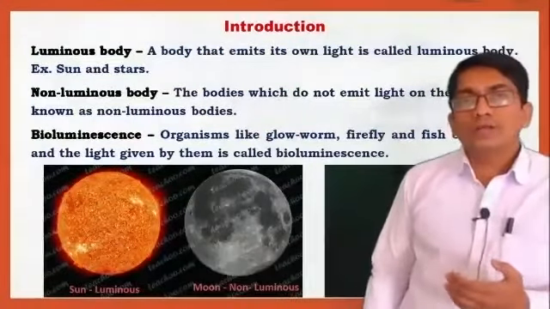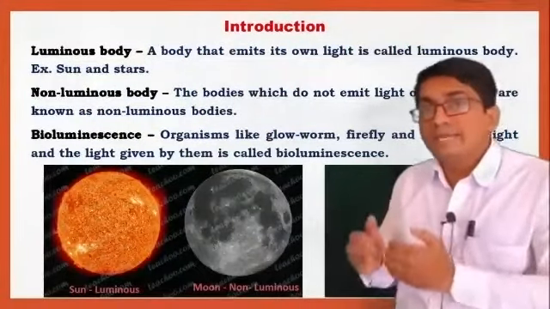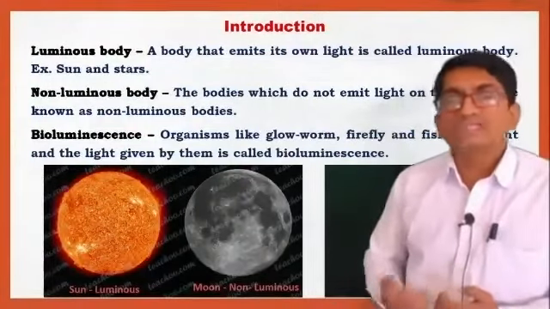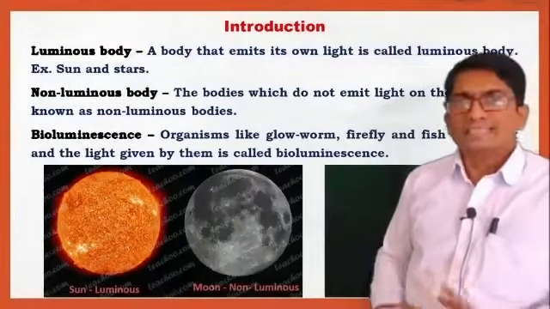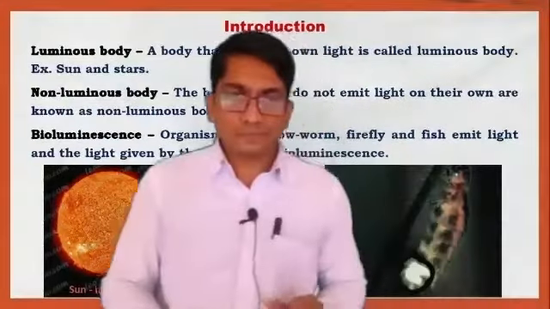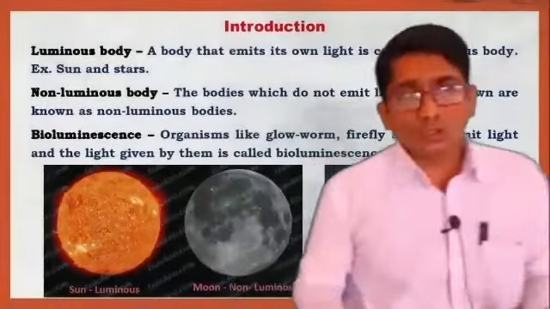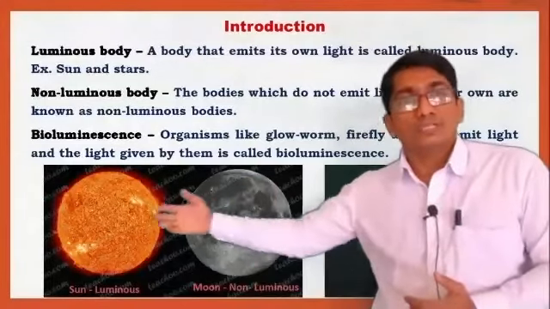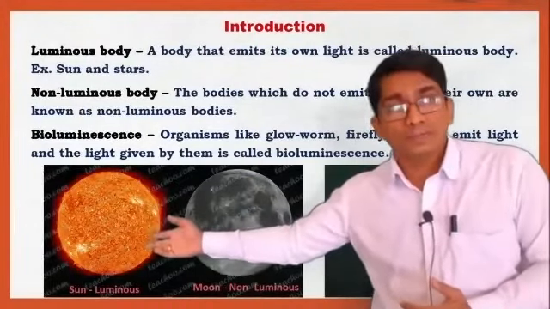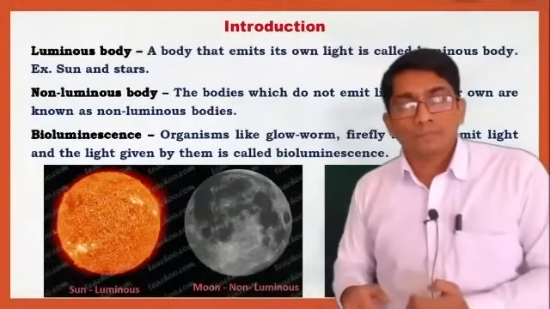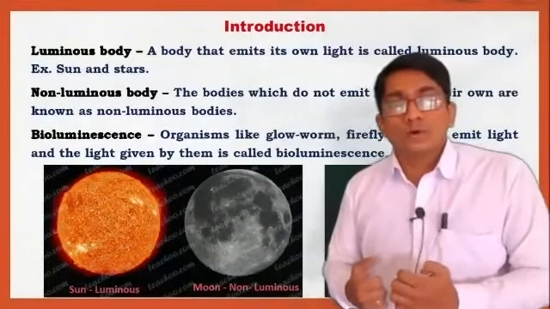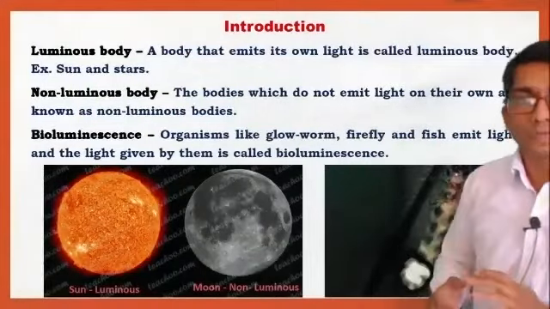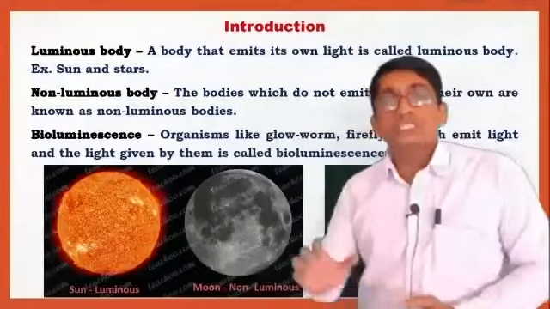A luminous body means those bodies that emit their own light. Examples are there. The sun is a good example, a natural source. The sun is a luminous body because it emits its own light. Non-luminous body means the body which does not emit light, which does not emit its own light.